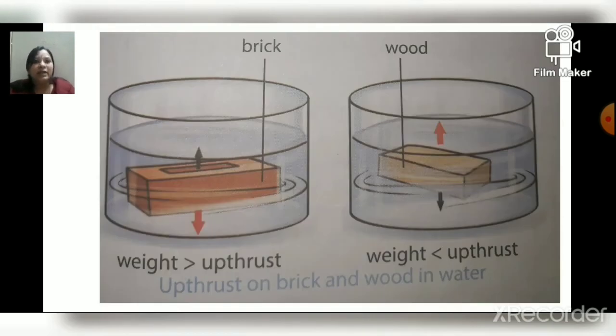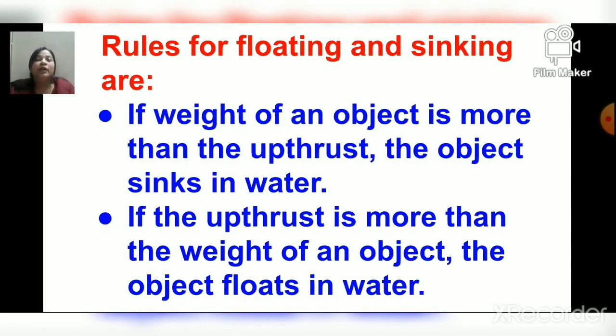As we discussed, when the brick is immersed in water, the weight of the brick is more than upthrust, and when the wood is immersed in water, the weight of the wood is less than upthrust. That's why the brick sinks in water whereas the wood floats in water. Now, the rules for floating and sinking are: if the weight of an object is more than upthrust, the object sinks in water. If upthrust is more than the weight of an object, the object floats in water.